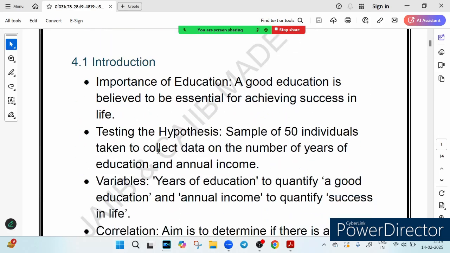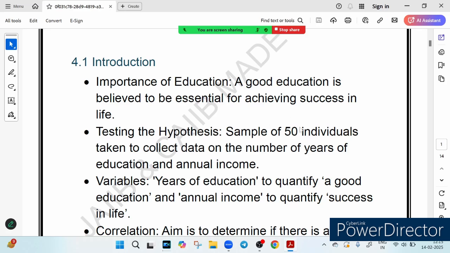So let's start with the first topic, that is introduction. Have you ever wondered if a good education really guarantees success in life? We always hear that studying more leads to higher income, but is it actually true? Let's break it down in simple terms.